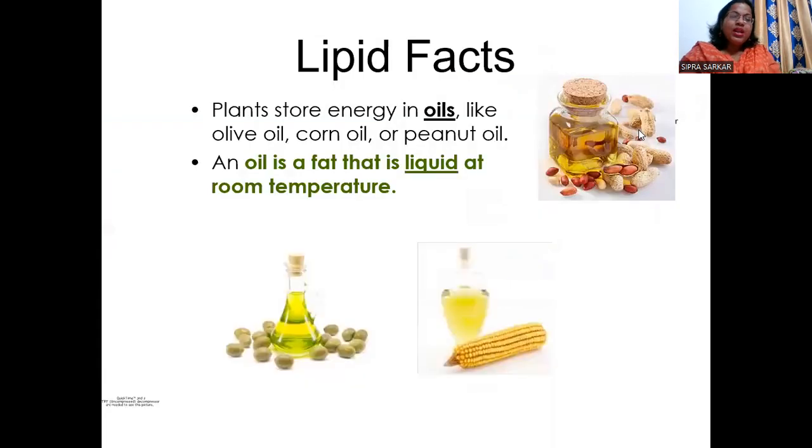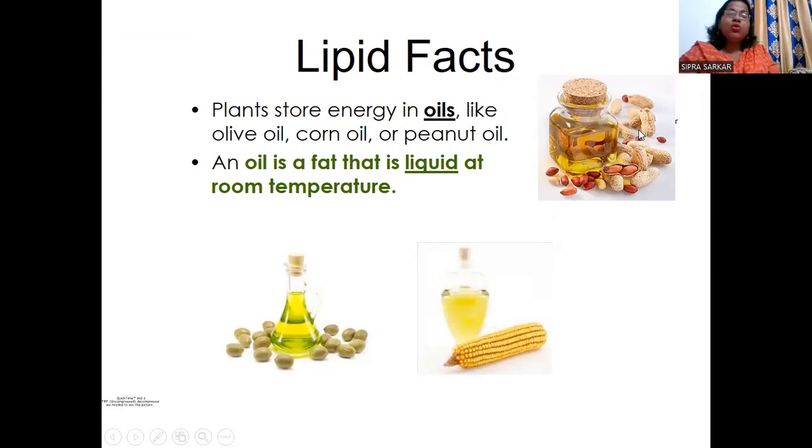Next, lipid fats. Plants store energy in oils like olive oil, corn oil, peanut oil. That means they are converted to oil in the plant body, storing the energy for a longer time. Oil is a fat that is liquid at room temperature. Whenever it becomes fat in the animal body, it is known as solid fat.